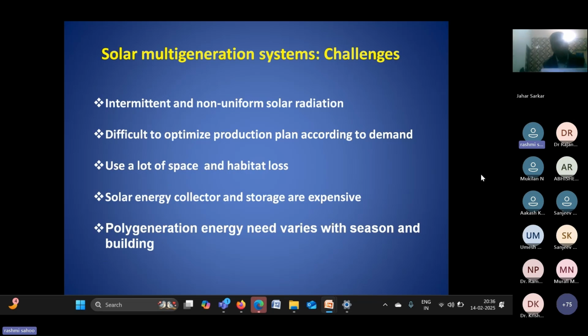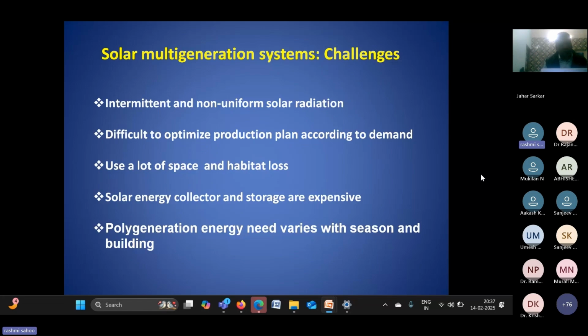Sometimes we need more electricity and less cooling, sometimes less electricity and more cooling. So how can we control that by using the multi-generation system? This is very challenging, the most challenging for this type of application.